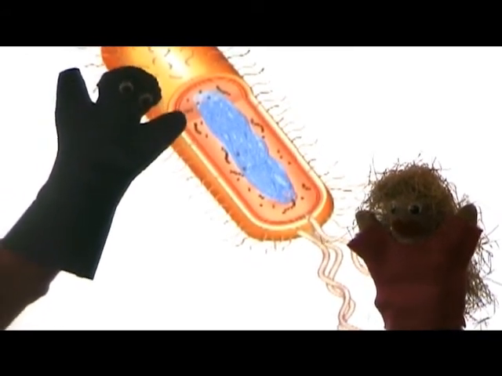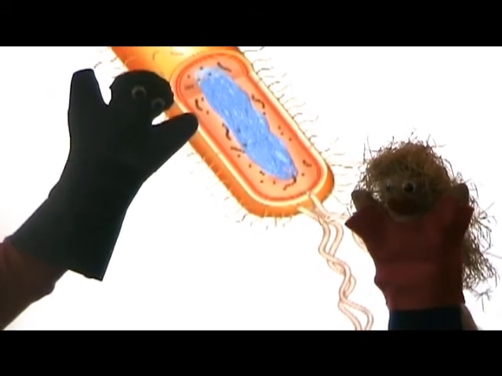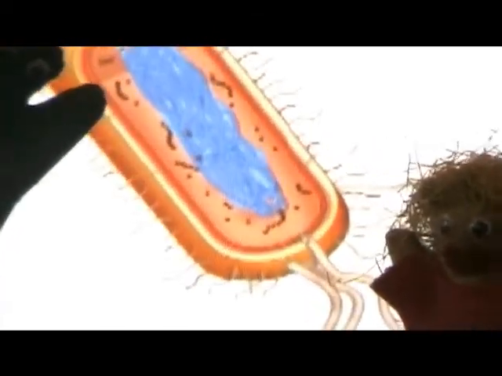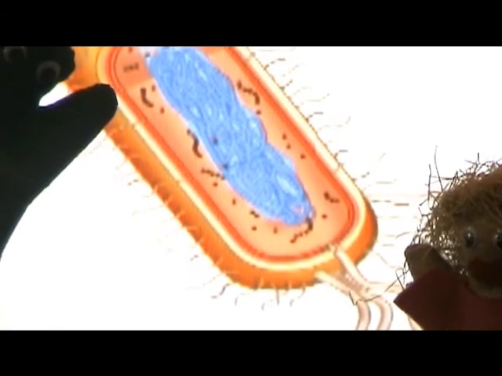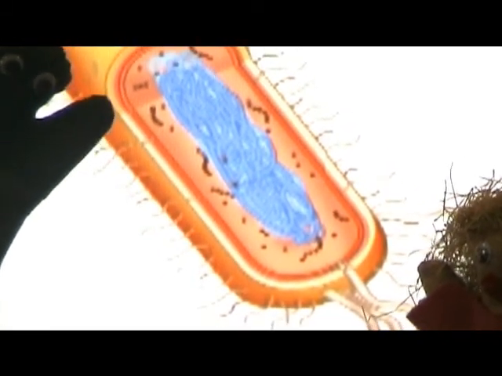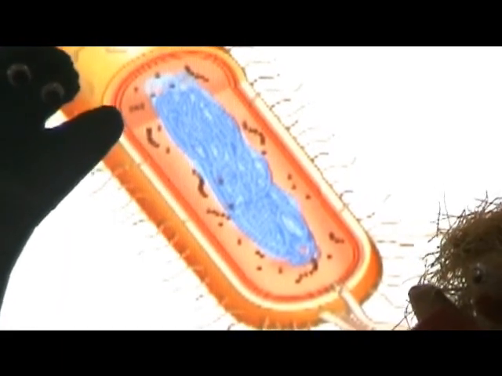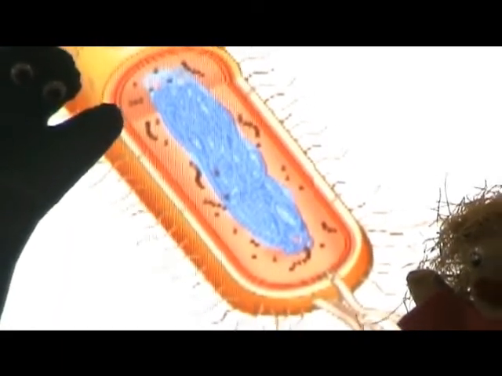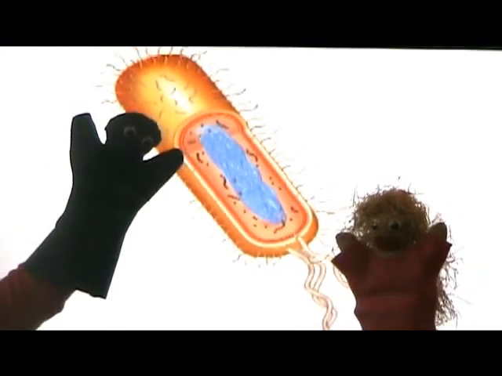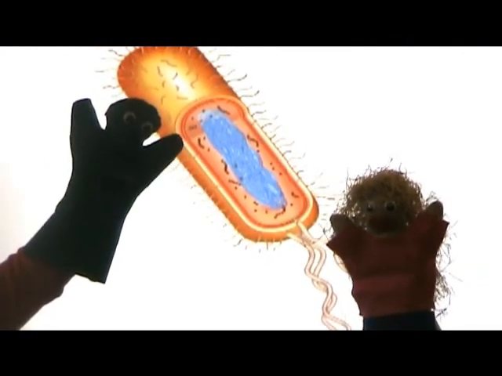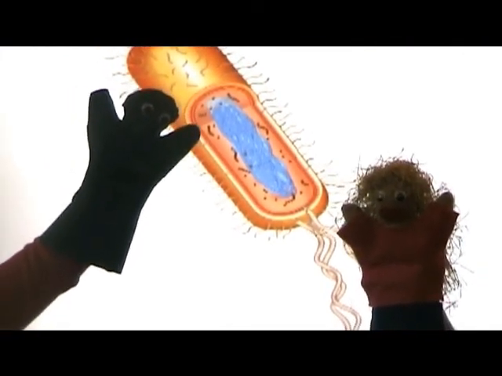Now on to the ribosomes. The ribosomes... Wait, I know this one too. The ribosomes are the sites of protein synthesis and can be found floating free in the cytosol when making proteins for internal cell use, or bound to the rough endoplasmic reticulum when making proteins for export or use in the cell membranes. Of course, prokaryotic cells lack the endoplasmic reticulum. I guess my work here is done, unless of course you have any questions.